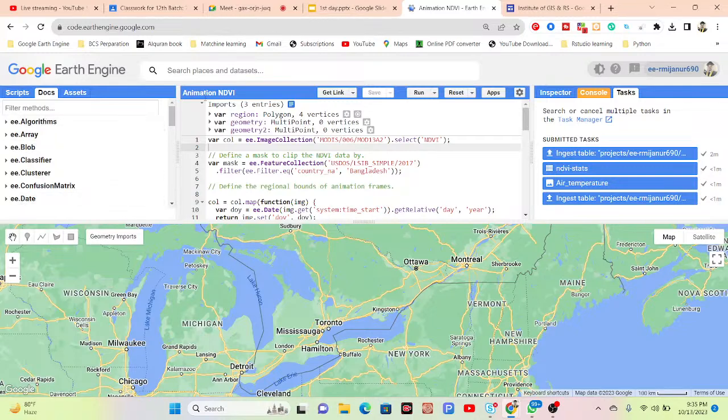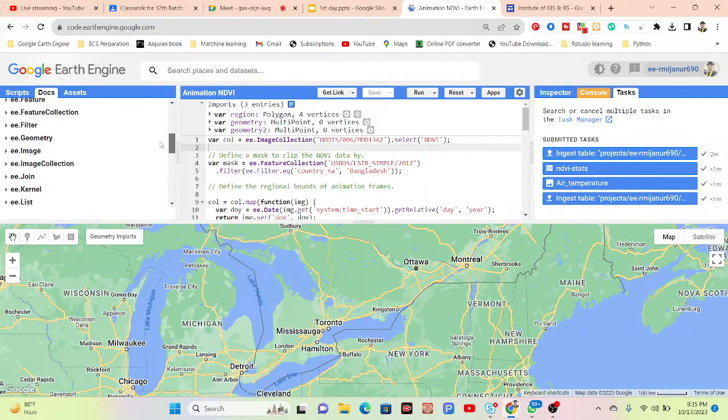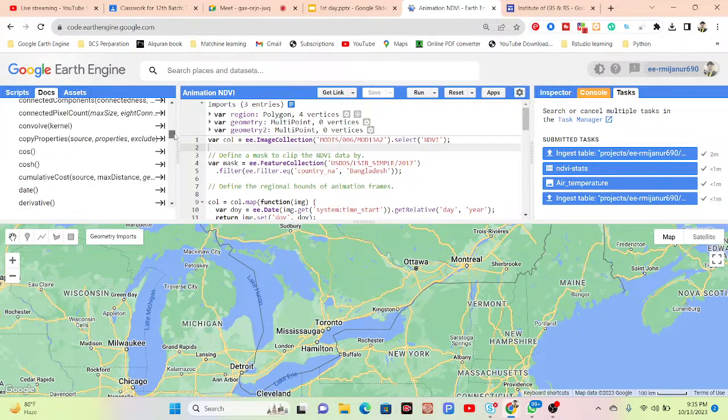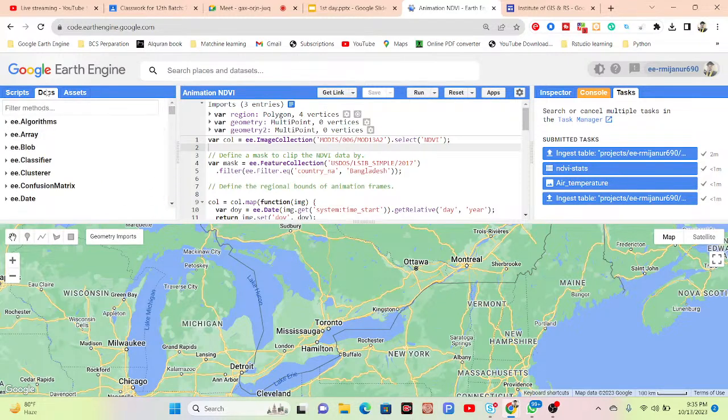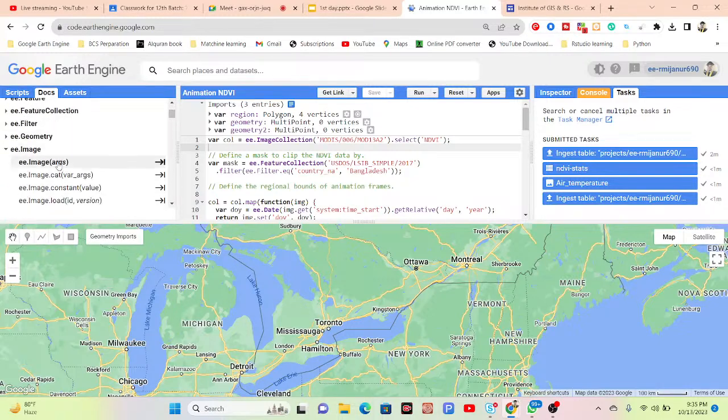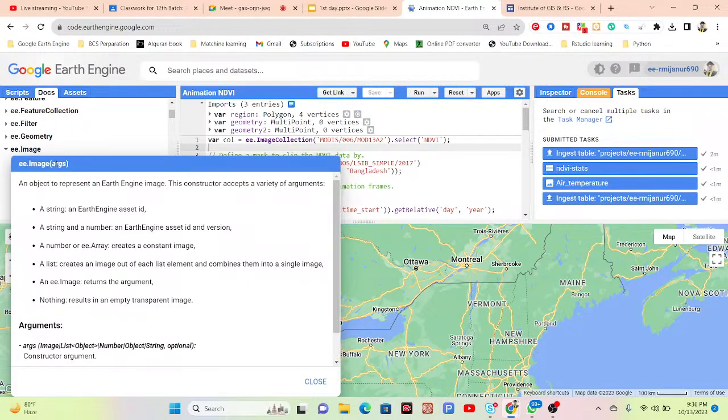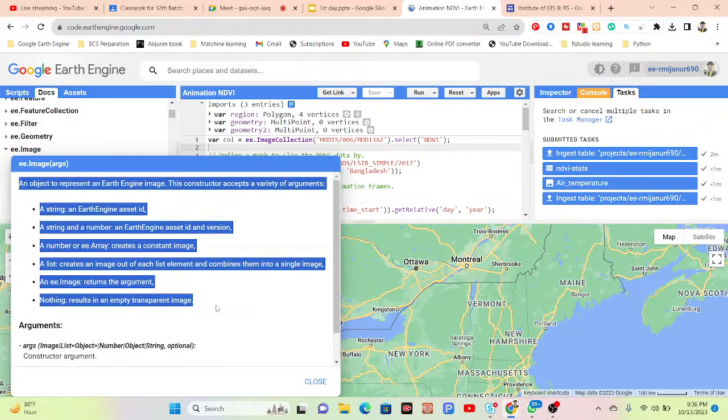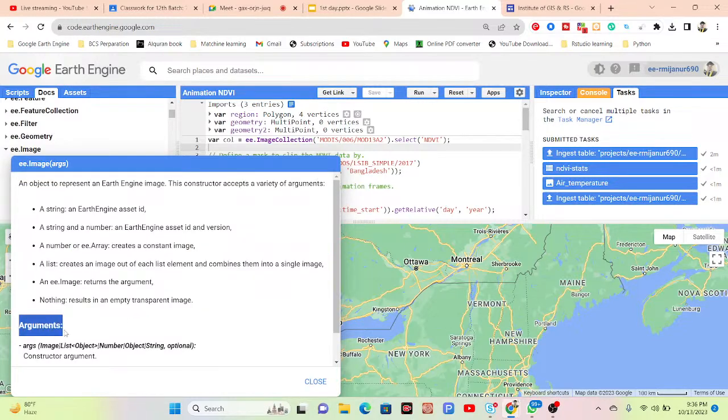This type of function we need to use in Google Earth Engine for remote sensing analysis. Here we can get a lot of functions, like ee.Image, that you can easily use. The docs tab provides you the functions as well as how to use them, the description of each function, and the arguments of each function.